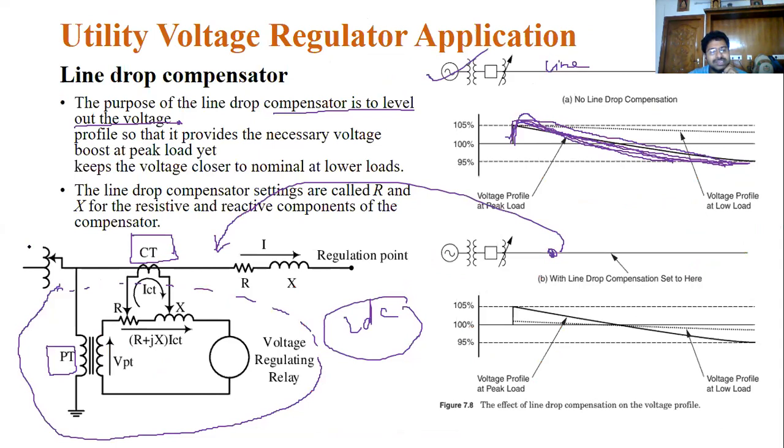Here we are using a potential transformer as well as a current transformer to measure the level of current and voltage in the system. Based on these levels of voltages and currents, the taps 1, 2, 3, 4, and 5 are changed.